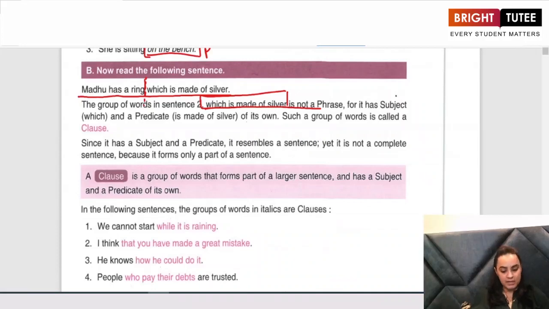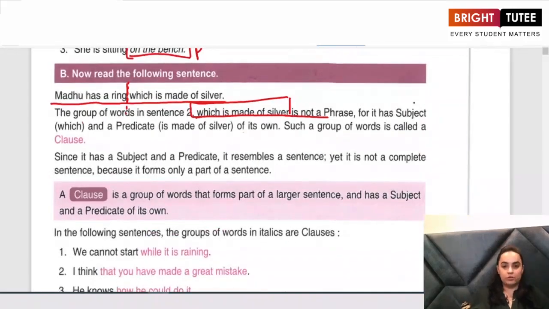Madhu has a ring and which is made of silver. Now, Madhu has a ring is making complete sense. When I talk about the second part of this sentence, which is made of silver, it is not a phrase. Why? Because it has a subject. What is the subject in this second part of the sentence?